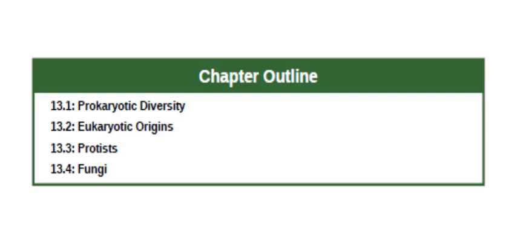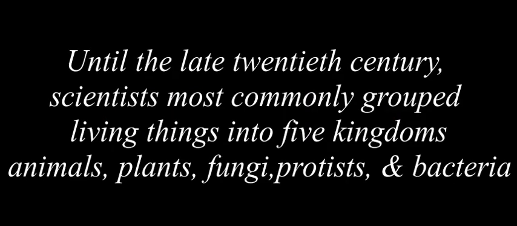Section 13.2. Eukaryotic Origins. Section 13.3. Protists. And Section 13.4. Fungi. Introduction. Until the late 20th century, scientists most commonly grouped living things into 5 kingdoms: animals, plants, fungi, protists, and